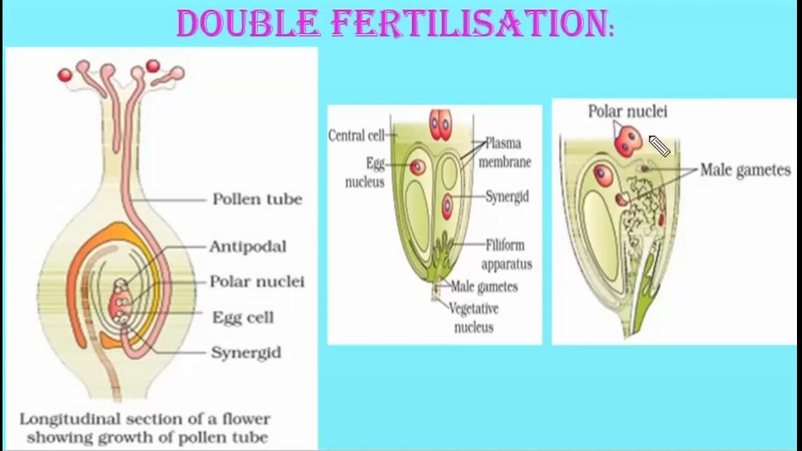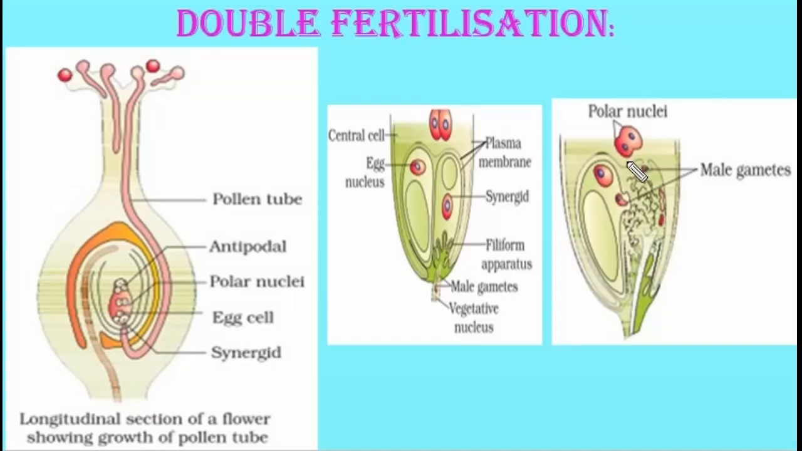Is it clear? So here is the fusion of three haploid nuclei, that is two polar nuclei in the central cell and one nucleus of the male gamete. Hence this process is known as triple fusion. Therefore, in angiosperms, two types of fusions take place in an embryo sac, that is syngamy and triple fusion. Hence, this phenomenon is known as double fertilization.